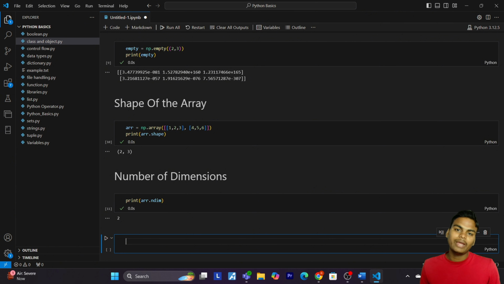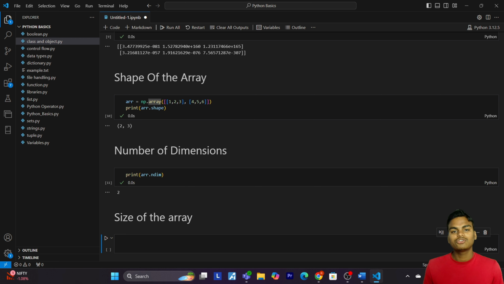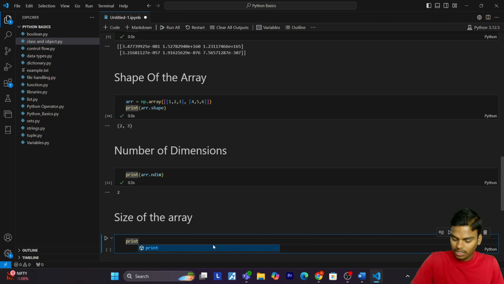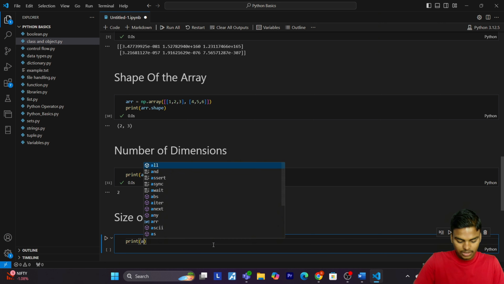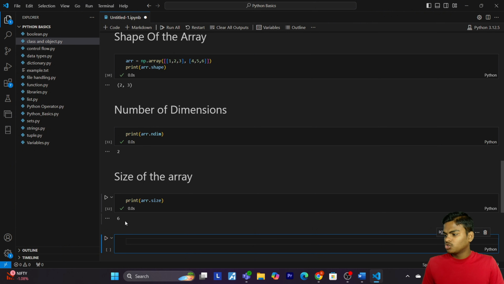Now let's come to the third one, that is size of the array. So let me give size of the array. The size attribute tells us the total number of elements in the array. Let's see how we can find it. I'm going to run the command print array dot size. It means we have 6 elements in our array, as you can see here: 1, 2, 3, 4, 5, 6.